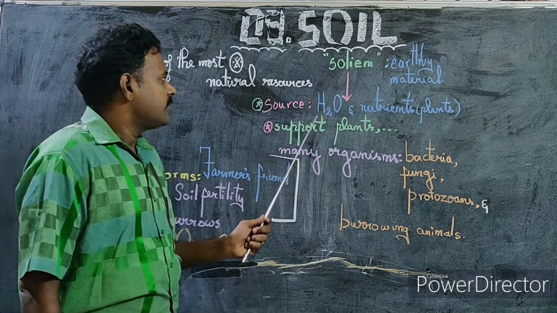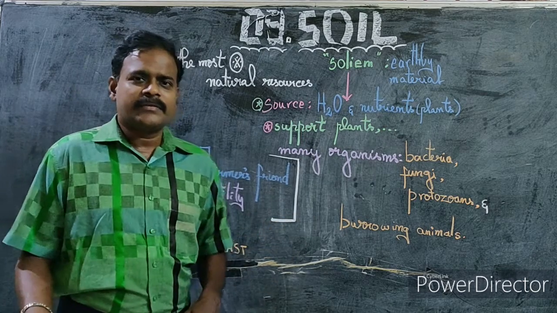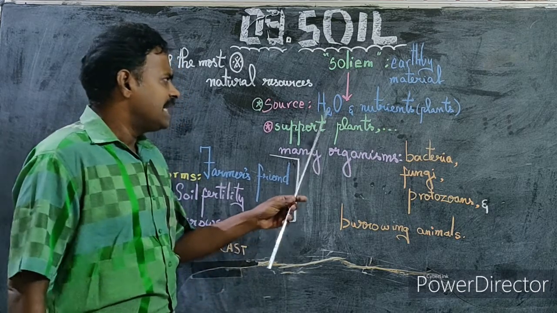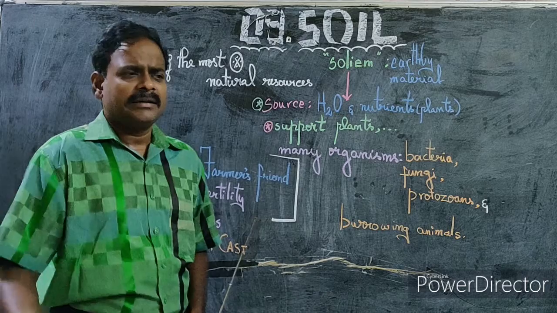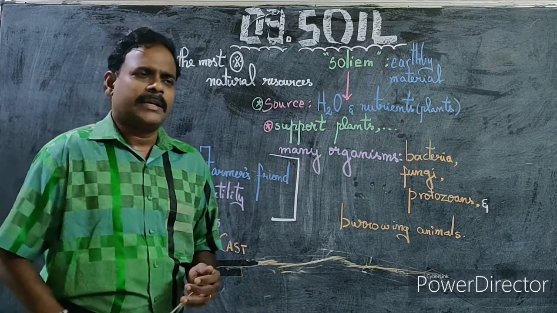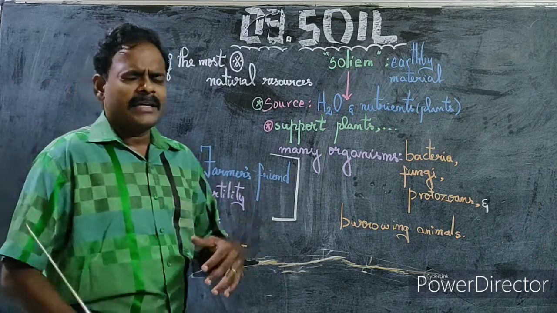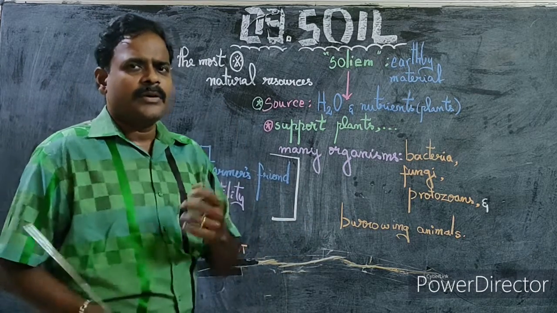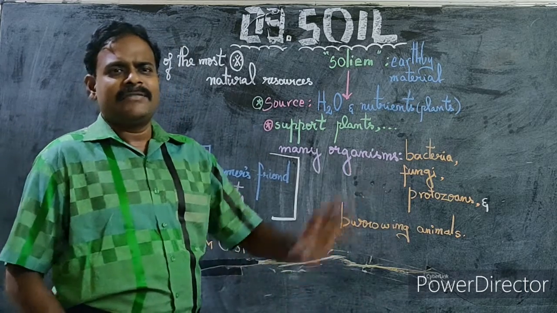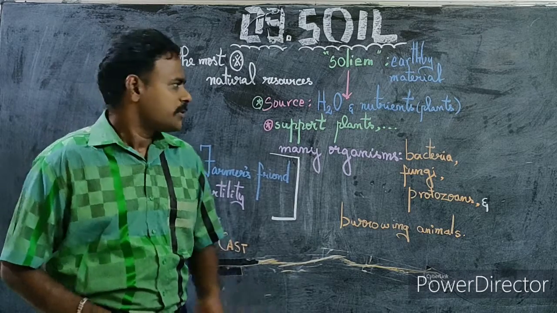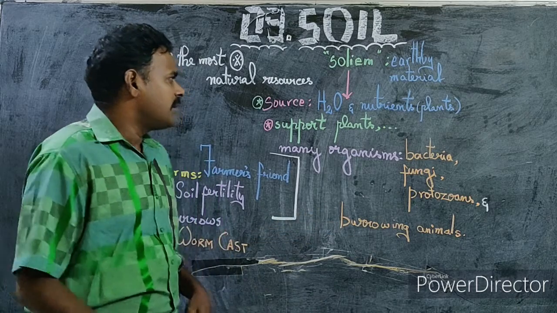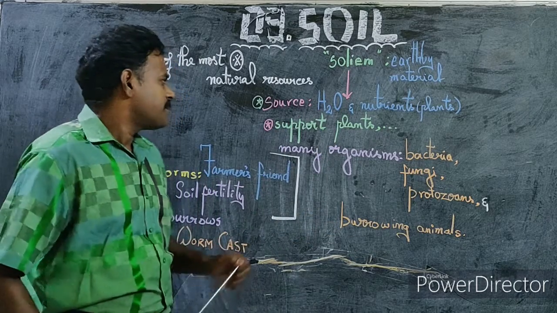Soil comprises water and nutrients for plants. I hope you know soil does not only contain water and nutrients, it contains many factors. At present, many pollutants are found in the soil. On one part, soil is important for plants, animals and humans. The other part is that all nasty things are found in the soil. I'm talking about pollution. Basically it comprises water and nutrients that are required for the plants.